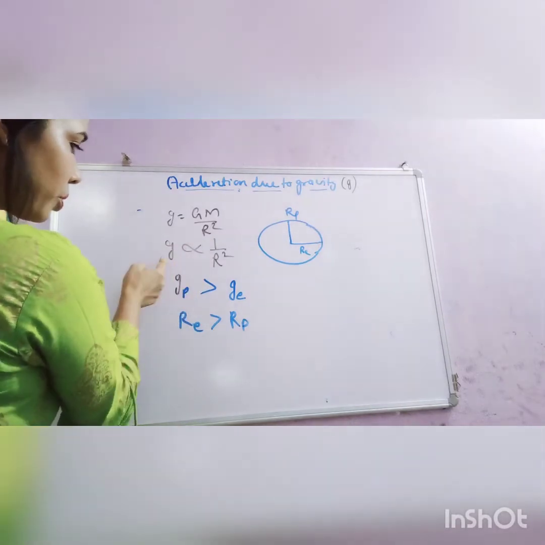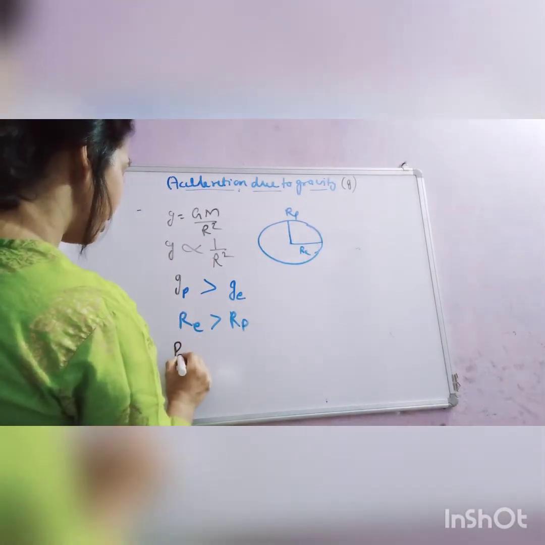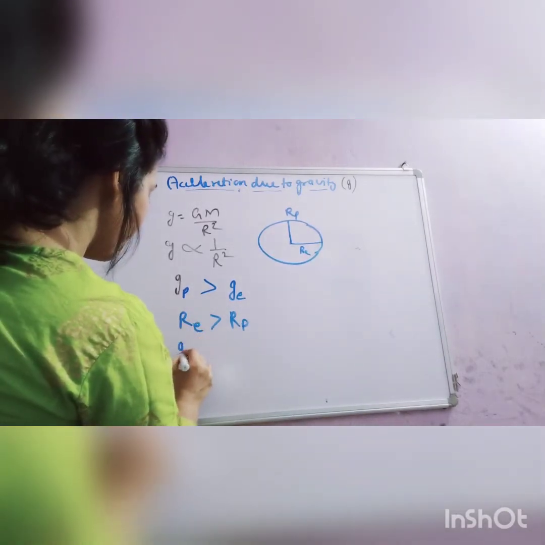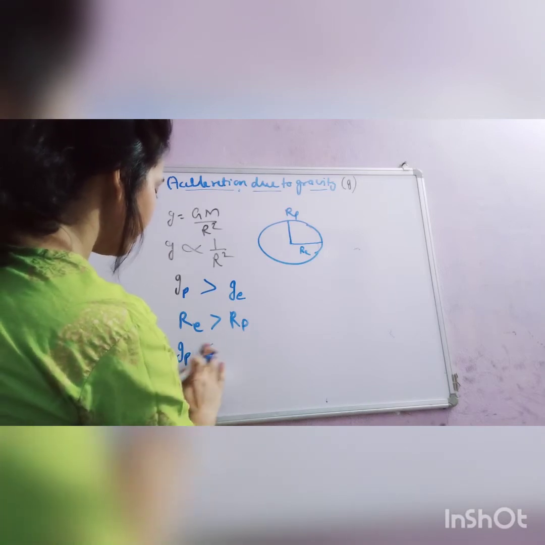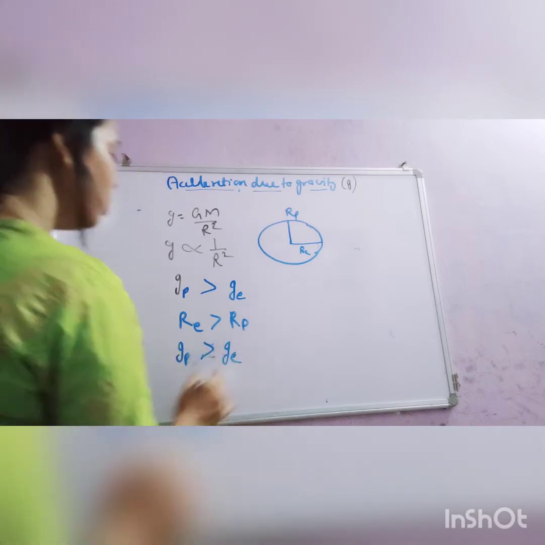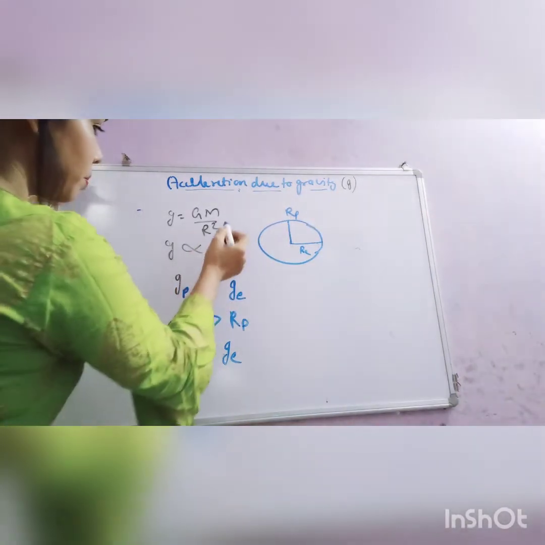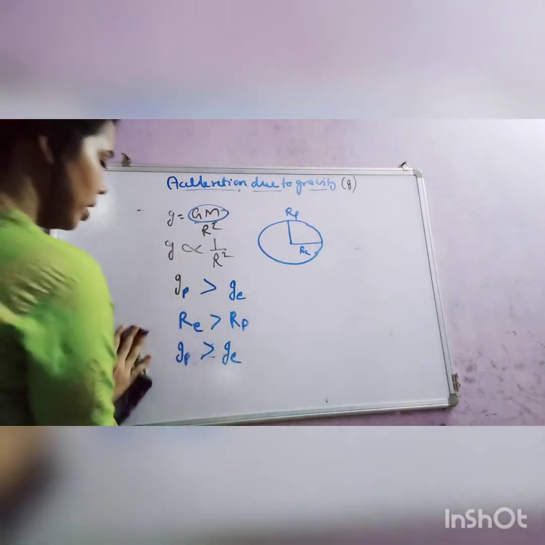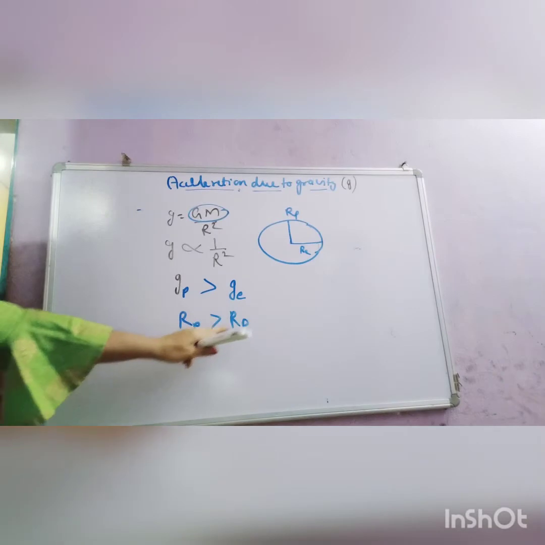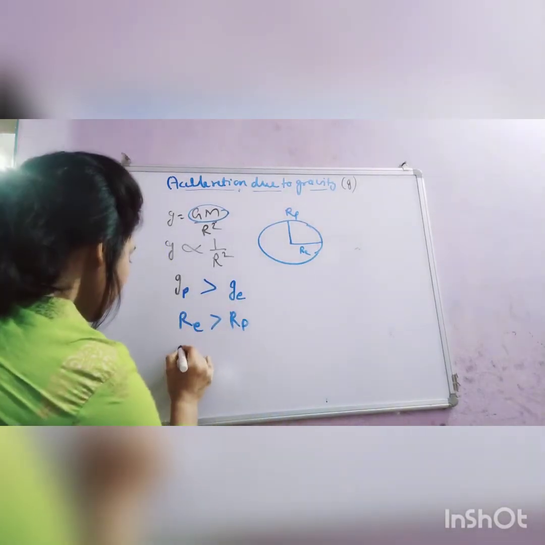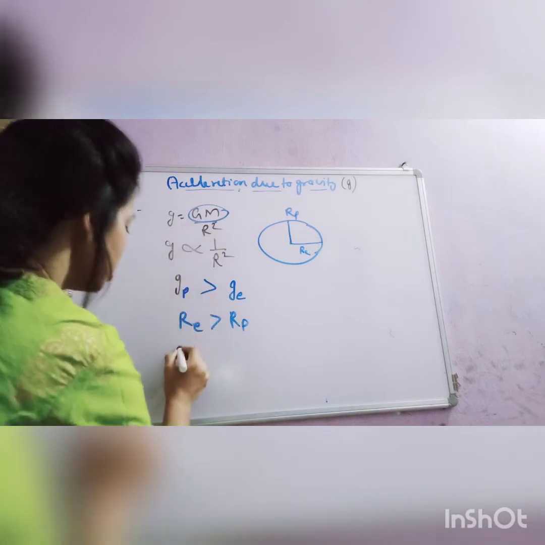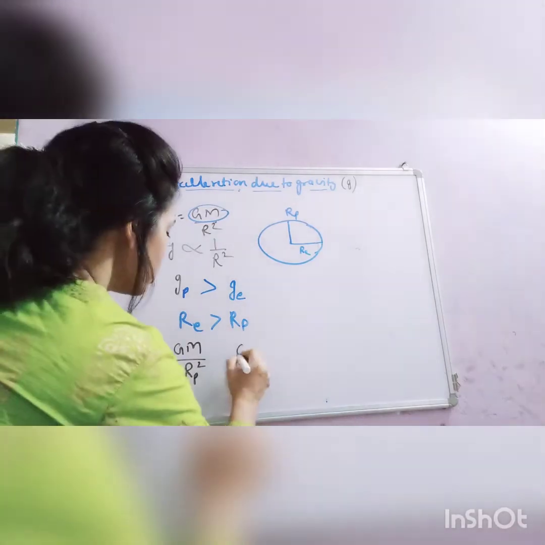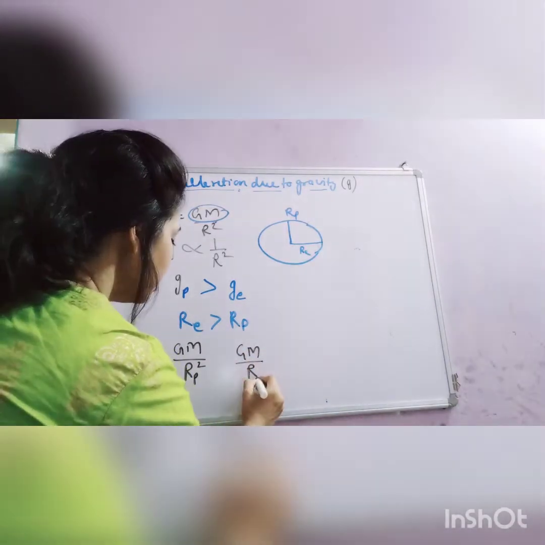So look at this expression, g at pole. Once again, see, g at pole must be greater than g at equator. How? See, in this expression GM is constant for both. I will write here so that you will understand it better. Since Re is greater than Rp, so Gp equals GM upon Rp square, and Ge equals GM upon Re square.